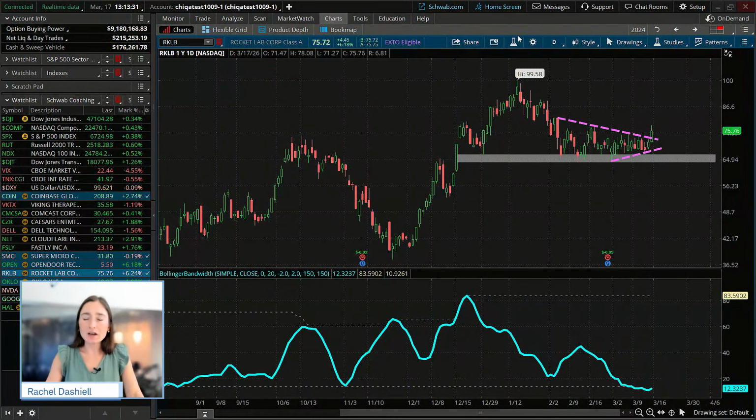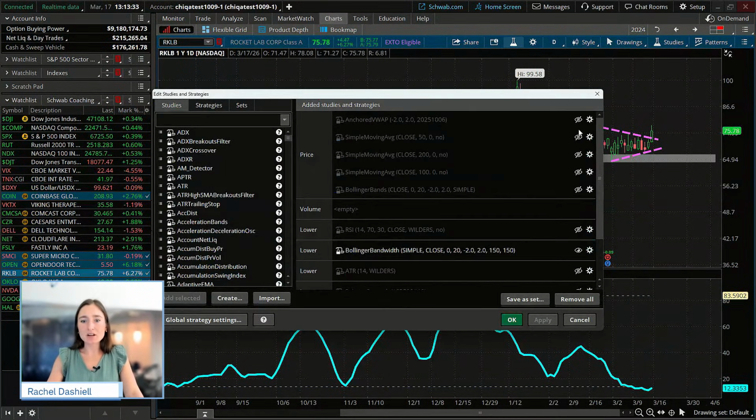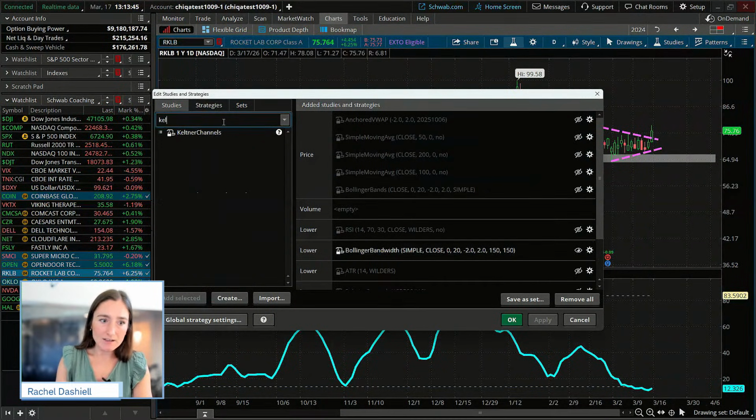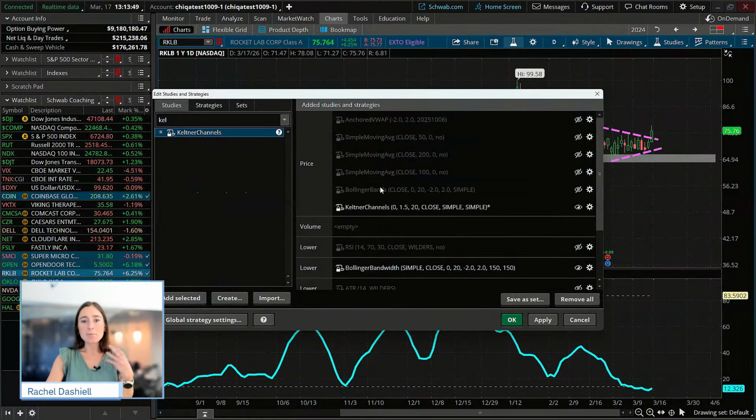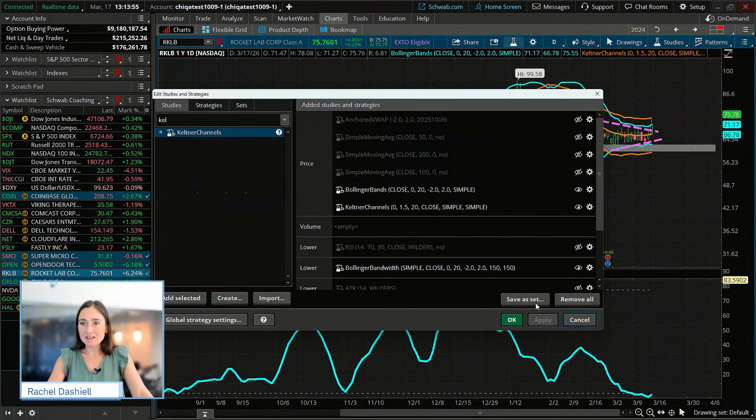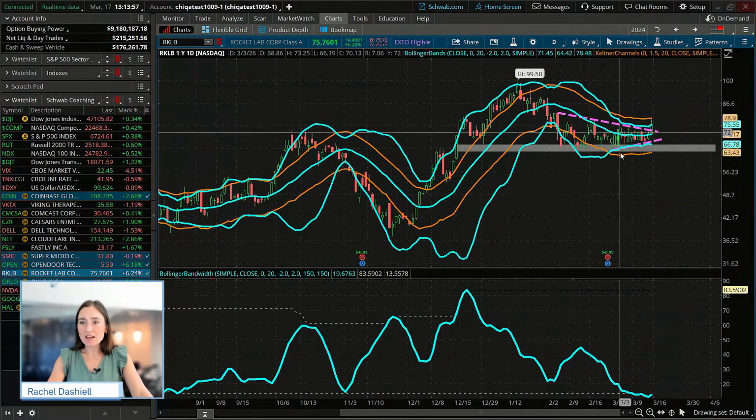Now, the other thing I want you guys to look at, which goes hand in hand with the Bollinger Bands, is that we're also going to look for a TTM squeeze. A TTM squeeze is essentially a comparison with the Keltner channels, which are bands around the average true range, and it looks for when the Bollinger Bands enter into those Keltner channels.